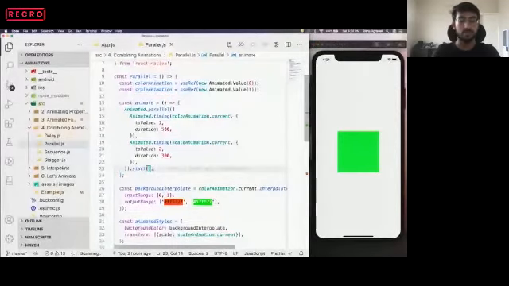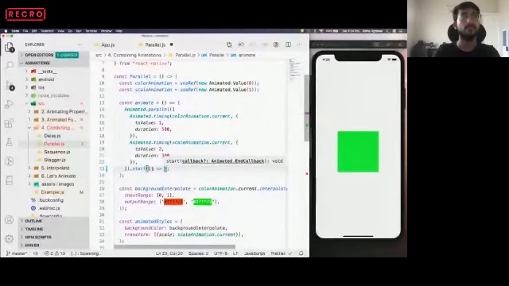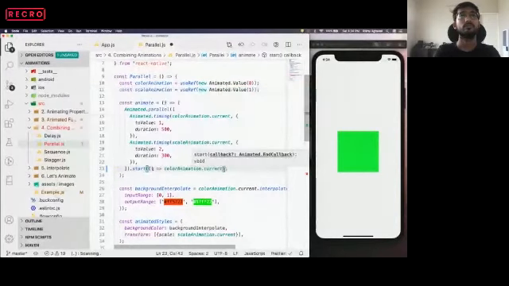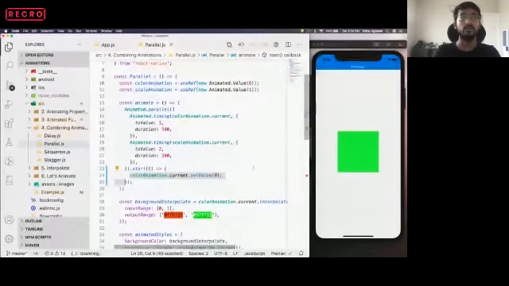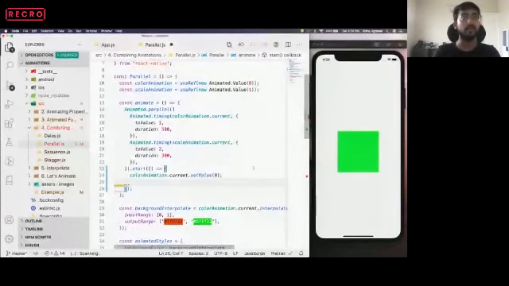When my animation completes, I want to reset it to the initial value so that we can animate it again and again.